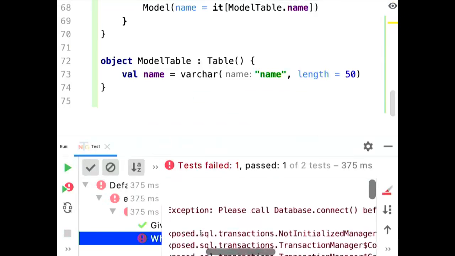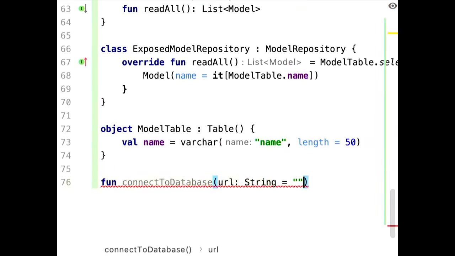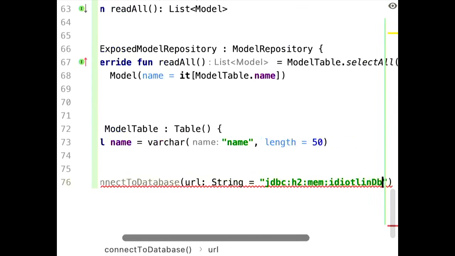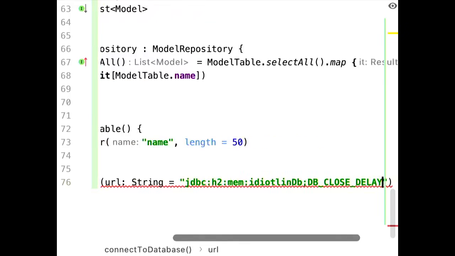Bye-bye. Please call database connect. Oh yeah, let's do that. That's nice, thank you. So let's call it connect to database. Database URL. I'm going to do some magic here again and immediately make it a default argument parameter.